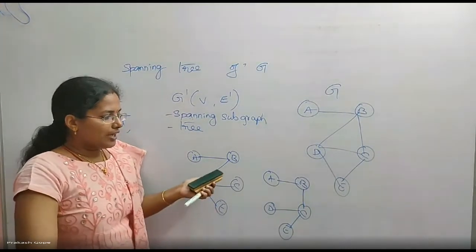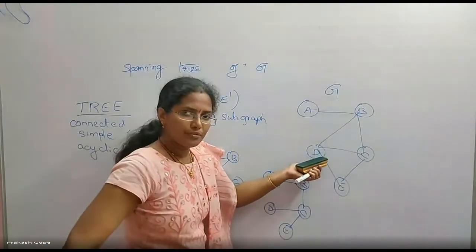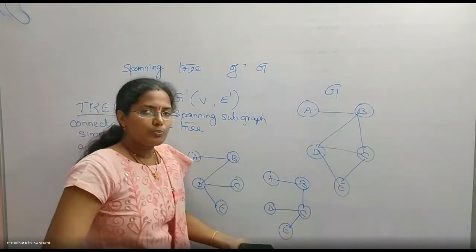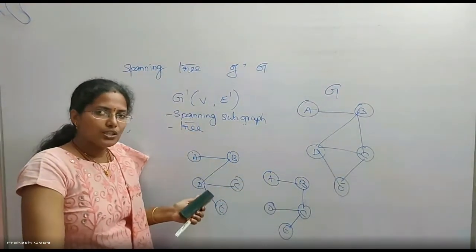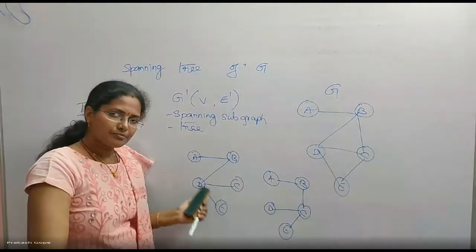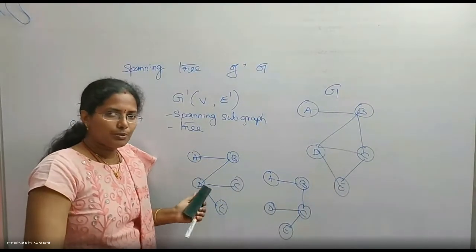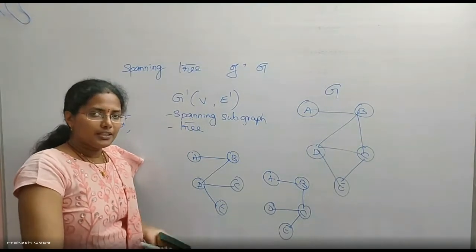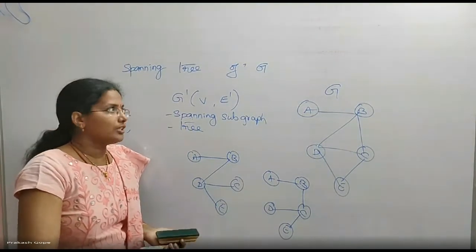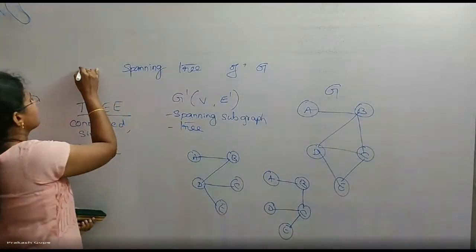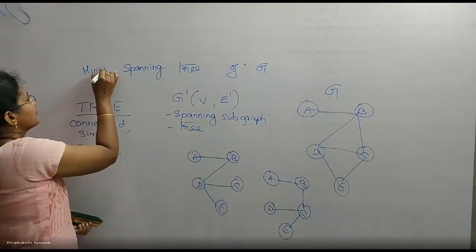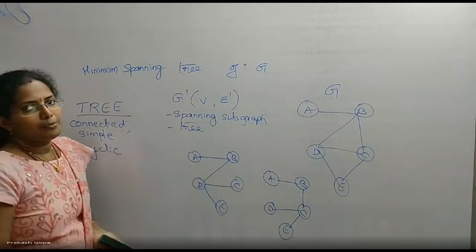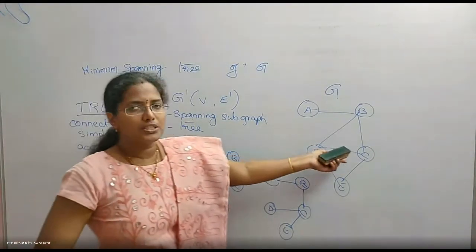So there can be many spanning trees for a graph, but among all those spanning trees, one tree has minimum total weight. We call it just minimum weight, the minimum weight of the tree. And that particular tree is called minimum spanning tree, MST, the minimum spanning tree of this graph.